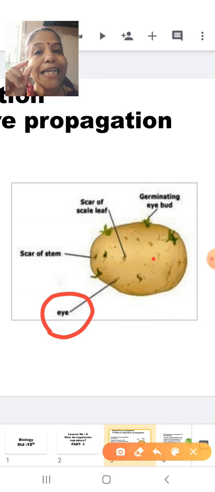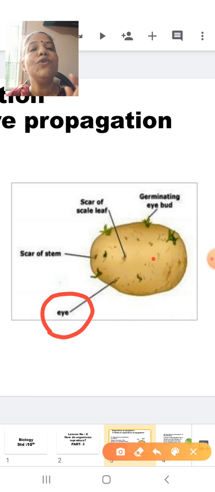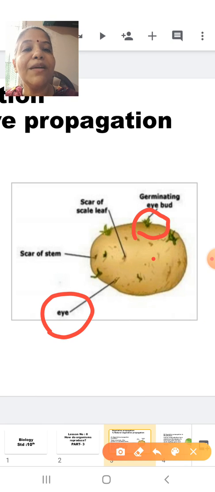If you allow the bud to grow, you will see that the bud is protected by some leaf-like structures. If you keep this potato for still further days, you will see that the eye will start germinating, that the eye will keep on growing. So here you have an image of a germinating eye.